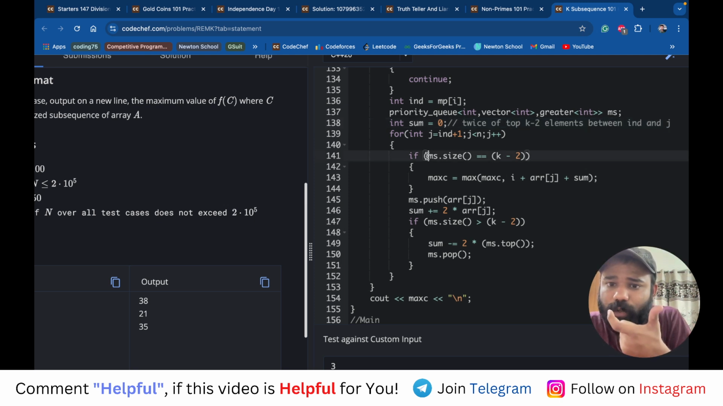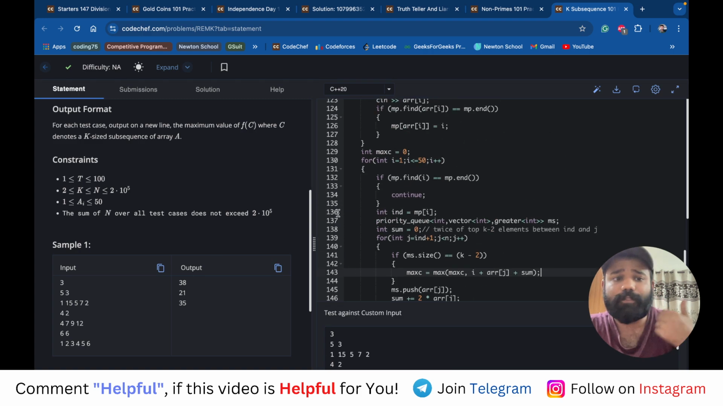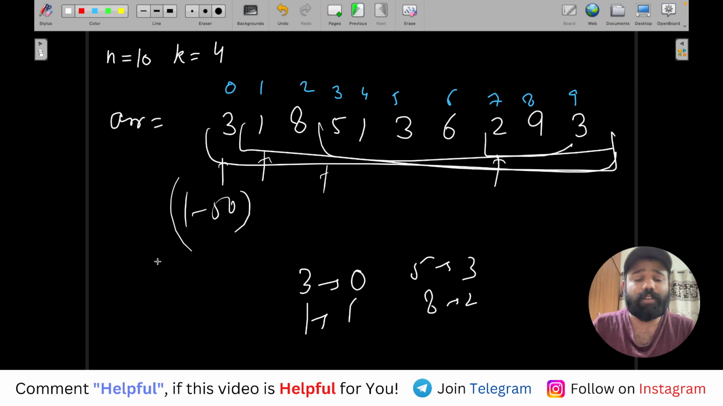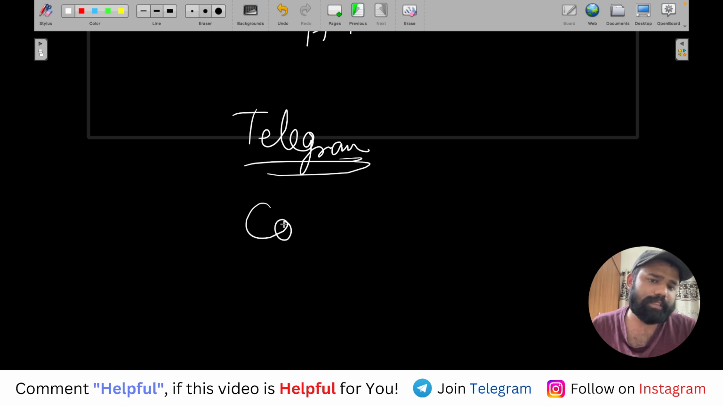Whenever my priority queue has the top k minus 2 elements, I get twice of that sum, and I get ARR of j, because I am considering that as the second end, and my first end is this ind only, and I am getting the max, right? So this is the logic that we have used. I hope you have got the understanding of this particular problem. If you still have any doubt, you can ask me in the Telegram channel or in the comment section, right?